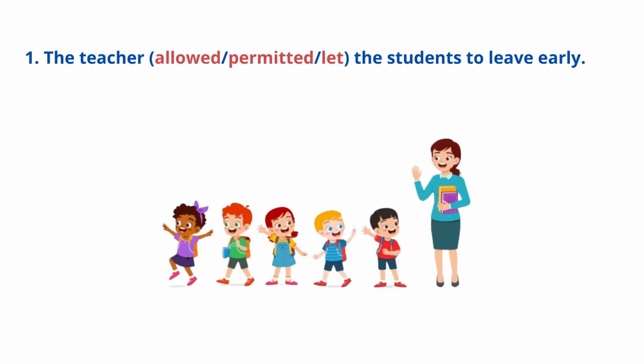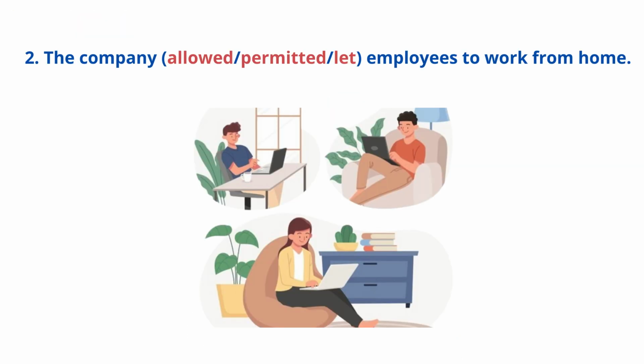Now let's do a quick review with some examples. Would you say the teacher allowed, permitted, or let the students to leave early? All three options can be correct, but allowed is the most common in this context because it's formal and not too official. Would you say the company allowed, permitted, or let employees to work from home?